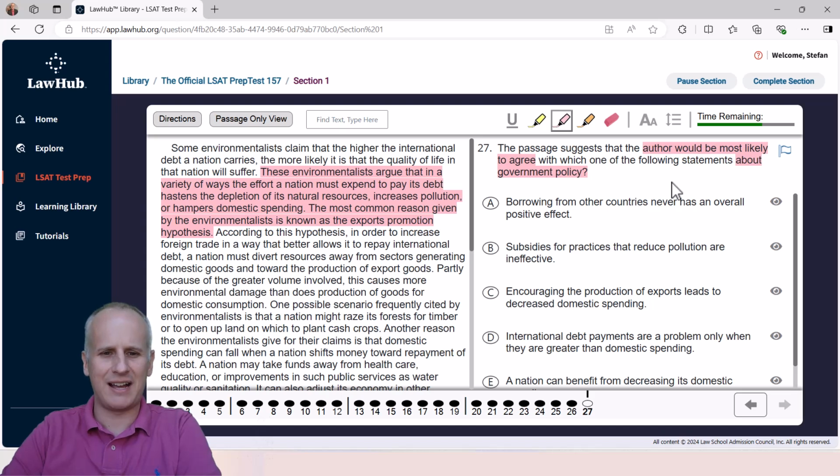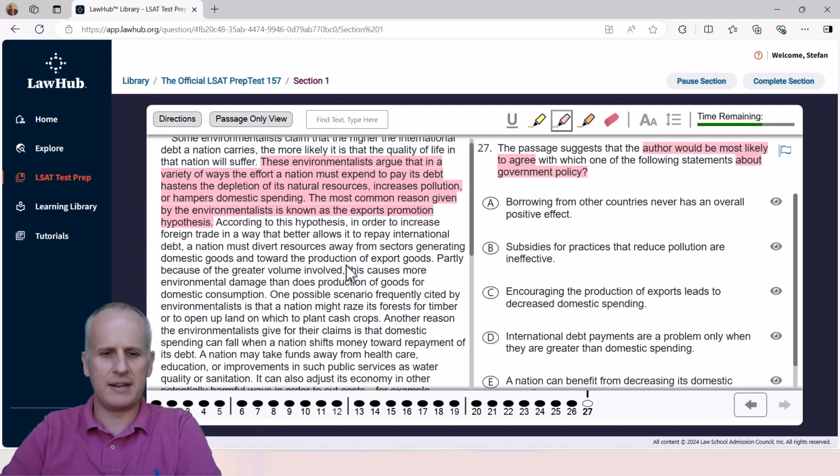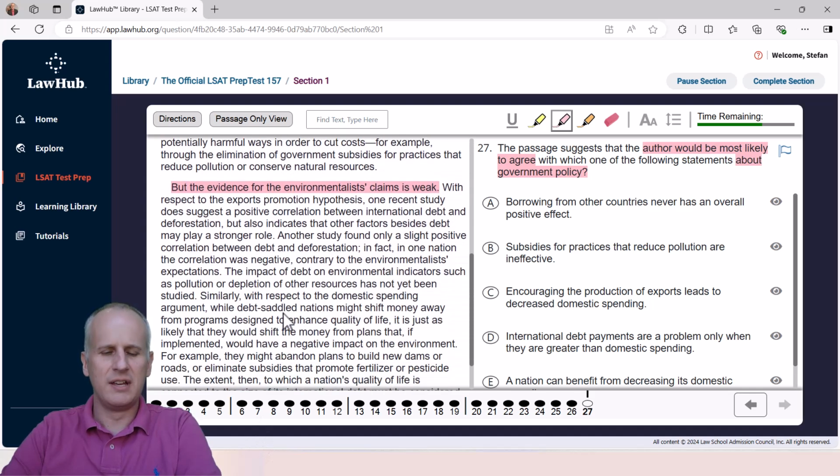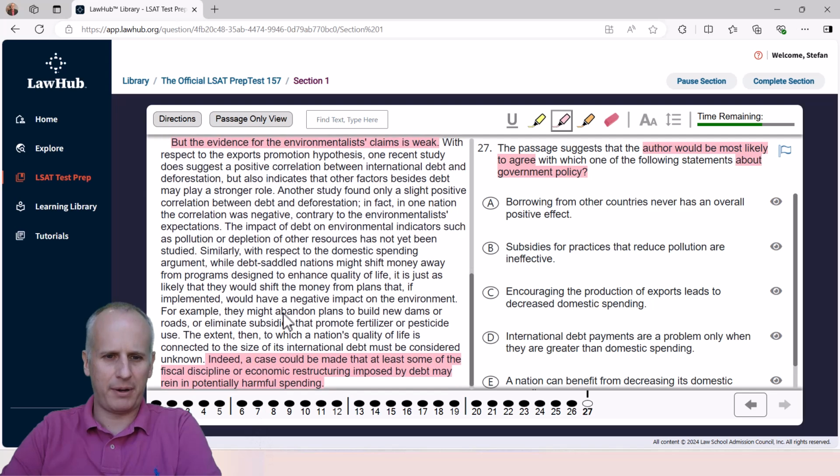So we've got to go find government policy. And we're talking about the nation here, but we know that the author's perspective comes in the final paragraph. And we know that the author is basically saying that the international debt, attacking that as an economic issue doesn't necessarily mean that you're going to degrade the environment. So we're going to read the answer choices, keeping that what is really a main idea concept at the forefront, looking for reasons to eliminate. And of course, we'll highlight those reasons for clear reference as we go along.